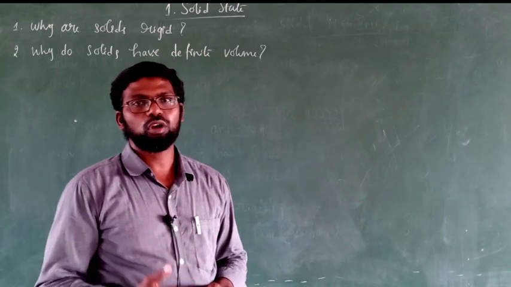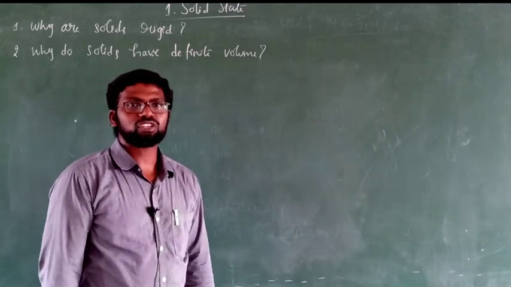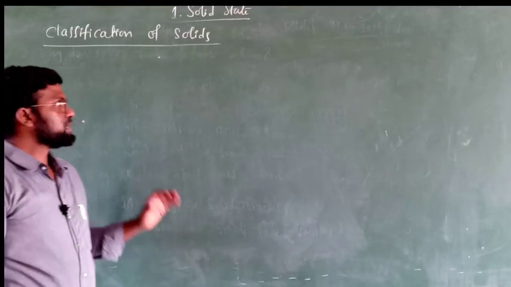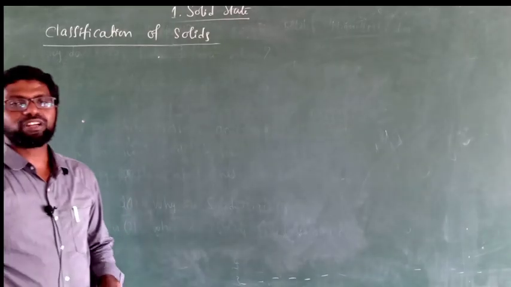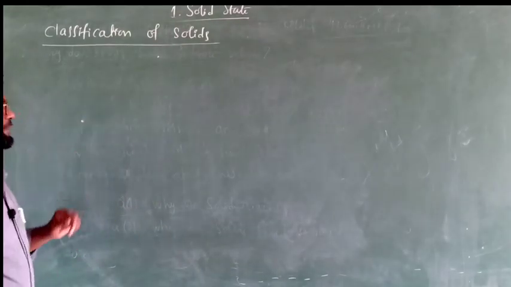Next, let us move on to the second topic, classification of solids. Dear students, based on the arrangement of constituent particles, solids are classified into two types.